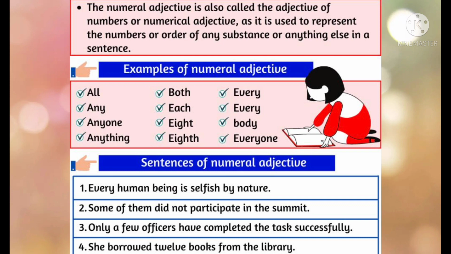See, these are not in number. These are distributive numerical adjectives. What they have given in the example: no, each, every, either, neither, they all are numerical adjectives. Clear? They are distributive numerical adjectives. All, any, anyone, both, each, every human being is selfish by nature. Some of them did not participate in the summit. Only a few officers have completed the task successfully. She borrowed 12 books from the library.